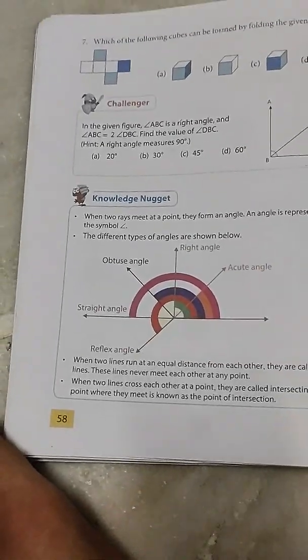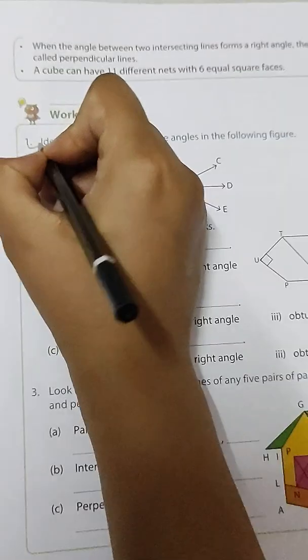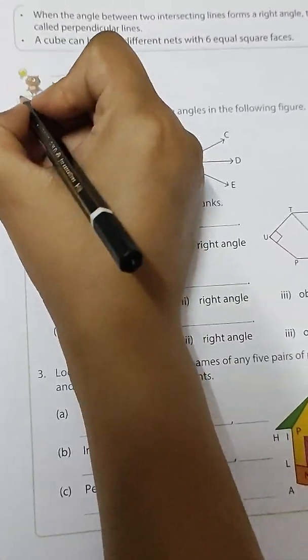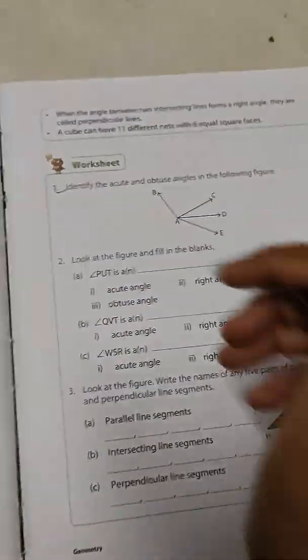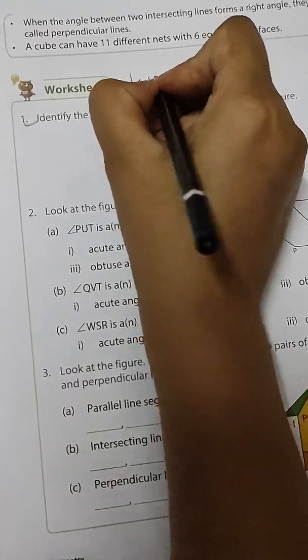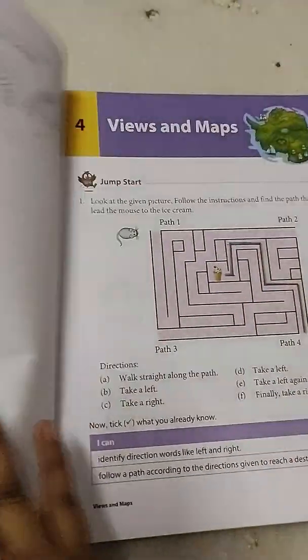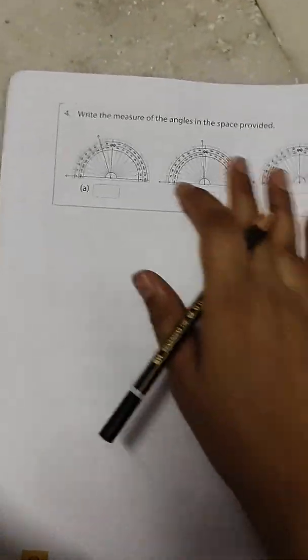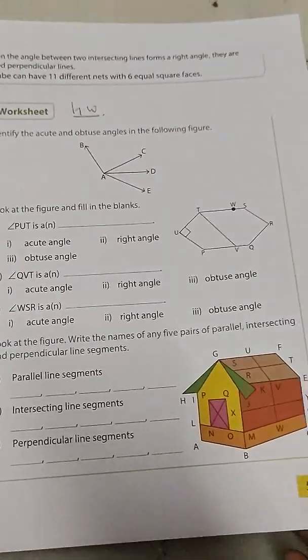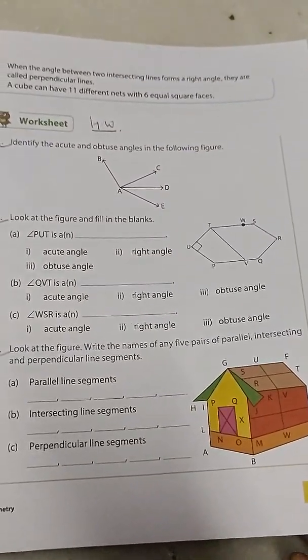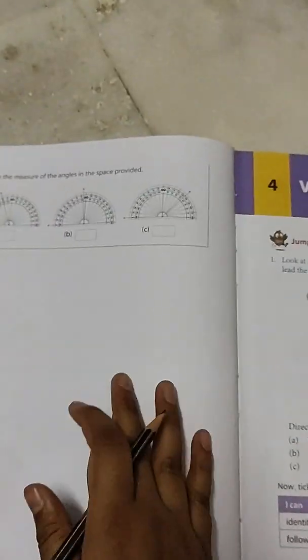Okay, now everyone, this part is your homework worksheet. This whole worksheet is your homework, 3.4. I think you can do all these things by yourself. So this full worksheet is your homework.